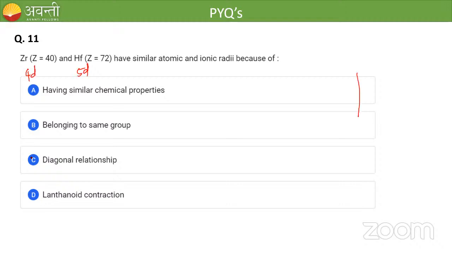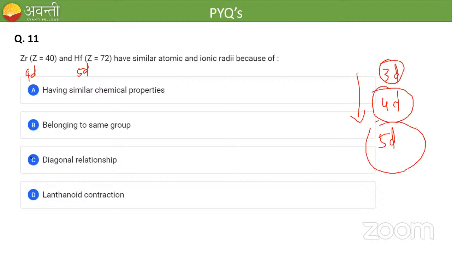On moving down the group, we have 3d, 4d, and 5d, right? 3d will be smaller in size, 4d will be a little bit bigger, and 5d should be a little bit bigger still. But these two elements have similar size because they belong to the same group. No, option B is not correct.